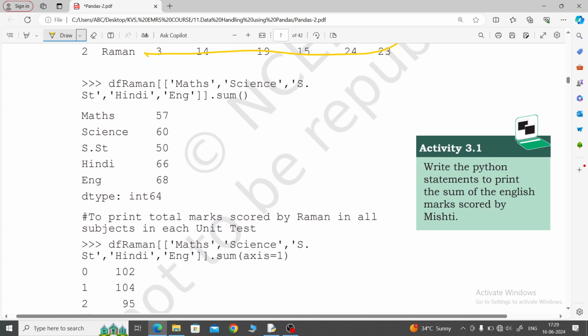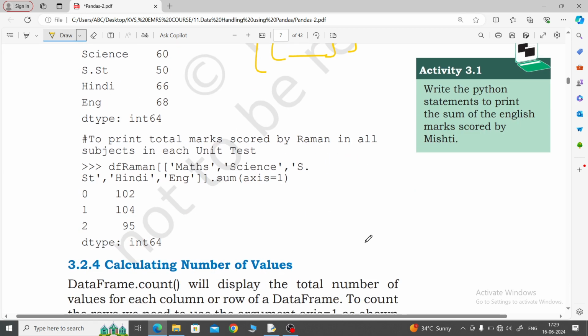Then Raman marks. Then afterwards you will write it. UT we do not want to calculate, so you write all the column names in double brackets. If you want the total marks scored by Raman in all subjects in each unit test wise, if you want to add it, then axis is equal to 1, so it will come row wise.